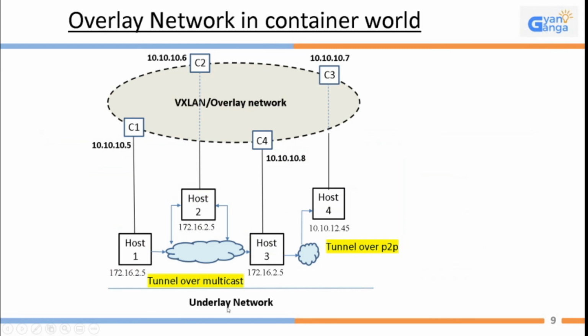We also have one more visualization of this VXLAN network. Suppose we have host 1, host 2, host 3. We want to have this overlay network like this. The containers can be spread across different hosts in the same network or across networks. We can have this setup. This one single diagram encompasses two scenarios where we can achieve this overlay networking. That's all we have in this session.